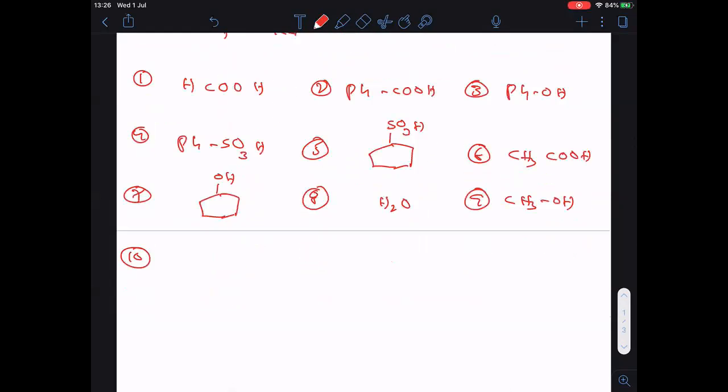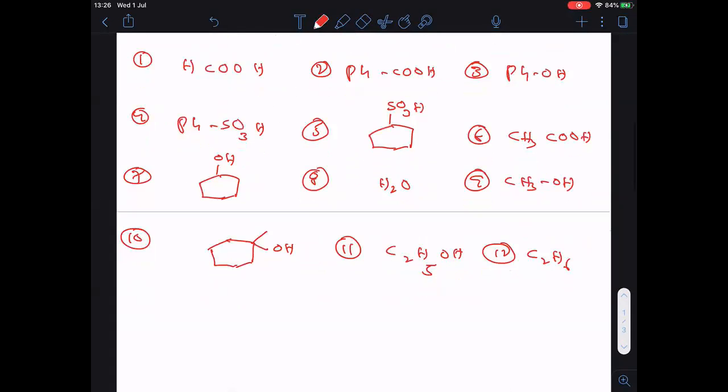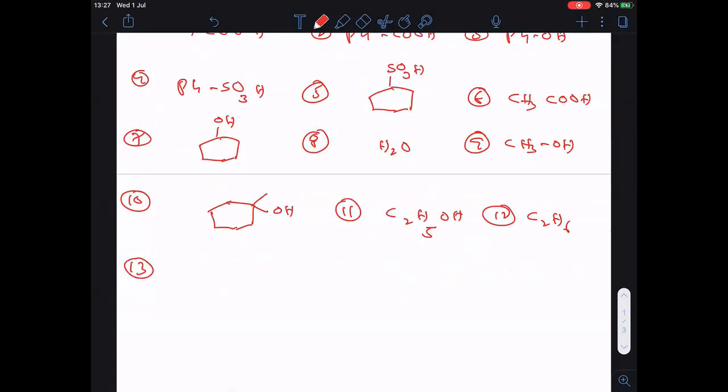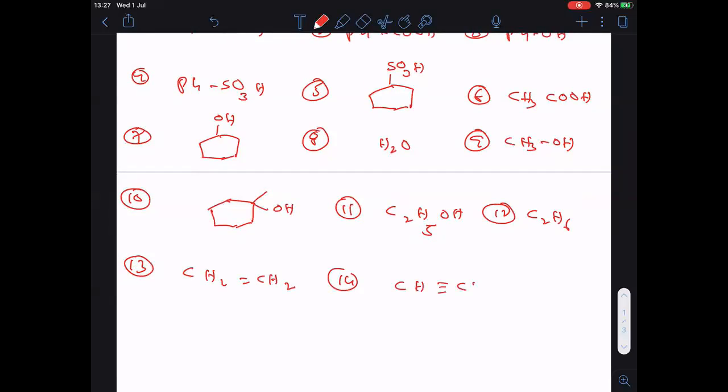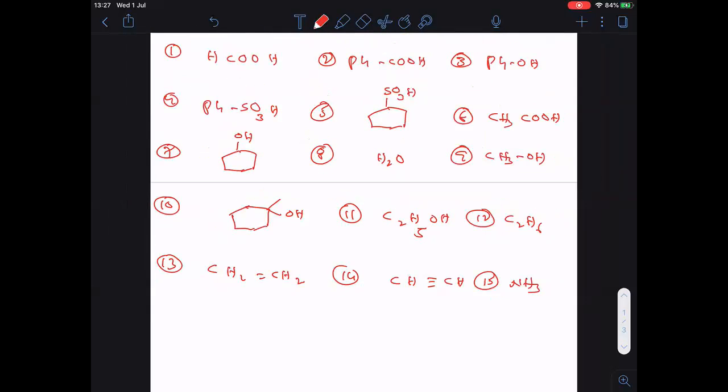10th one, tertiary alcohol. 11th one, ethanol, C2H5OH. Okay. Next, 12th one, ethane. Next, 13th one, ethene. 14th one, ethyne. And 15th one, ammonia. So these 15 compounds I had given to you.